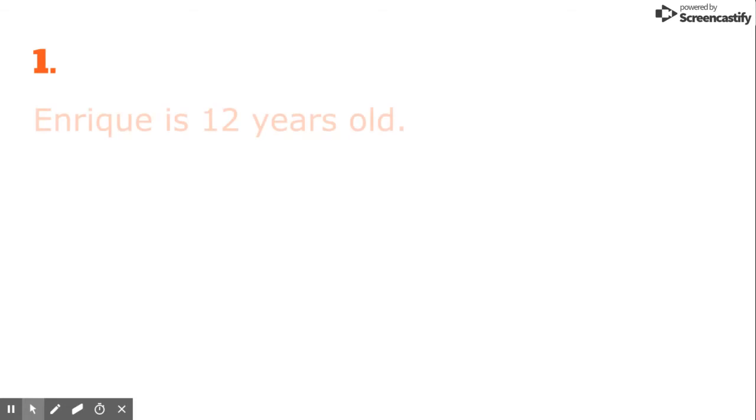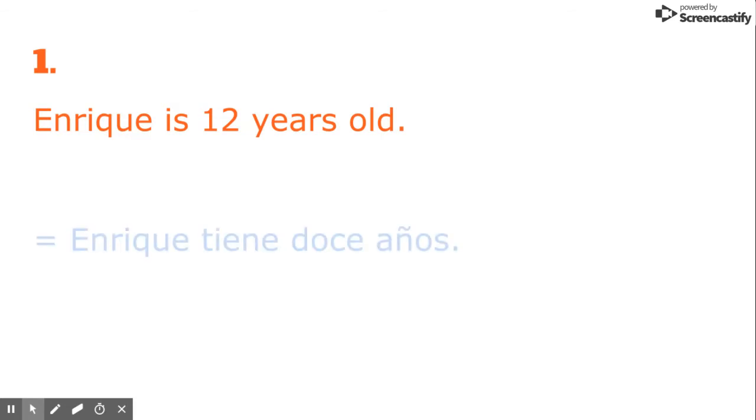Right, número uno. Enrique is 12 years old. Again, think of this as Enrique has 12 years. Uno. Dos. Tres, arriba. Enrique tiene 12 años. Número 2.